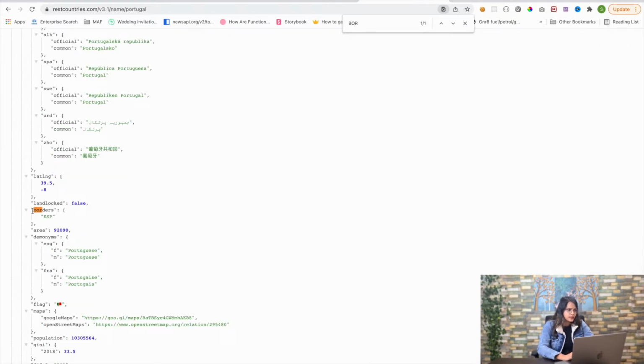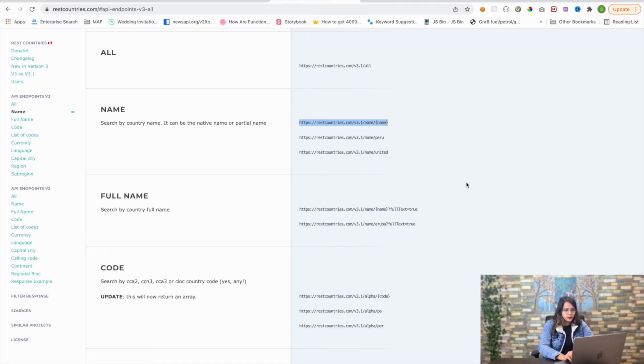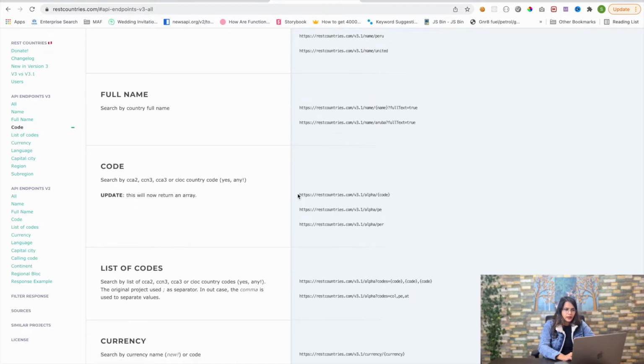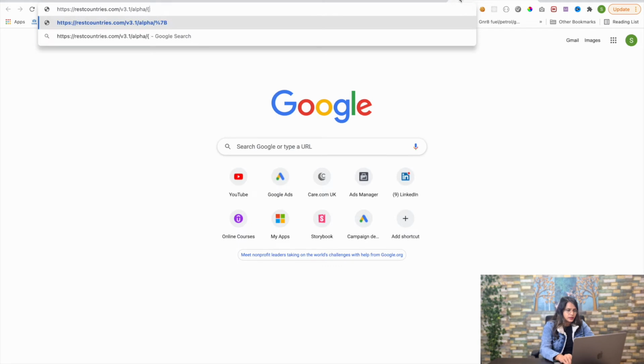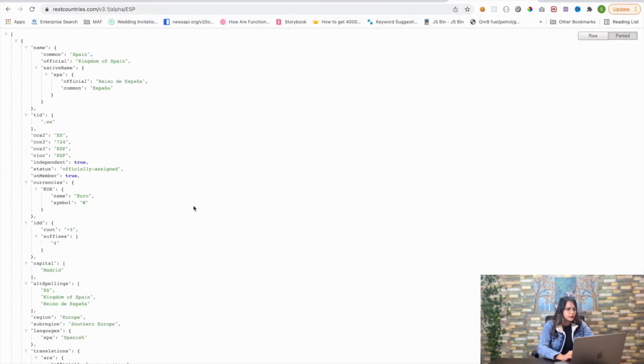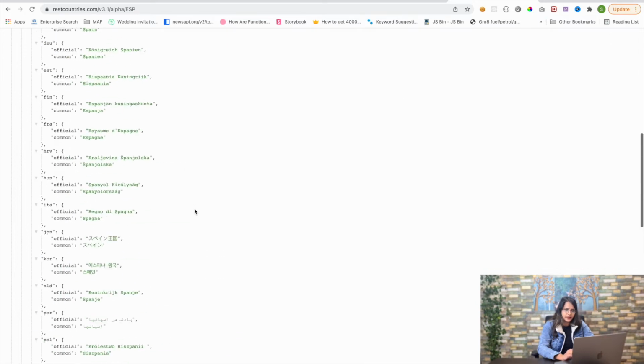The borders is this, Spain is the border here. So I can create a card of Portugal, and then I will check the borders, which has Spain inside. Now Spain is present in the form of a code. If you see this API, we can also get the data with the code. If I call this with Spain, you can see again I'm getting the data and I can fetch it from there.